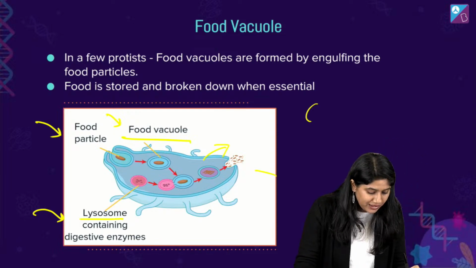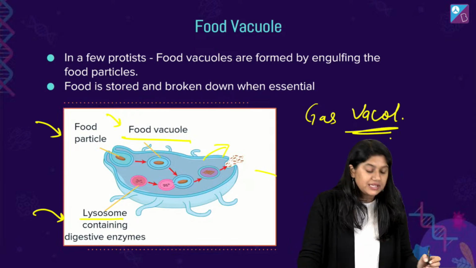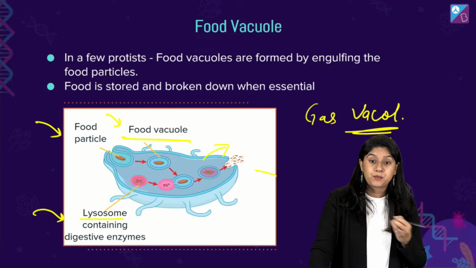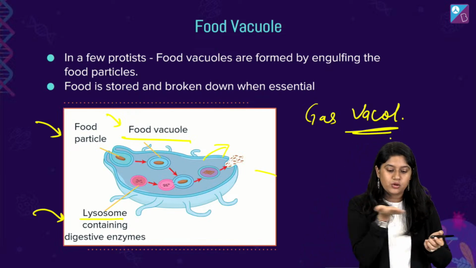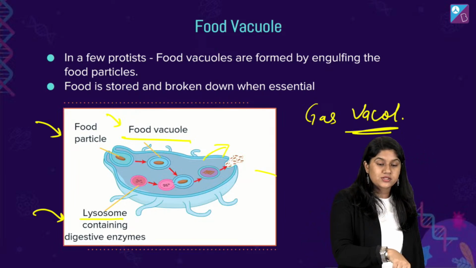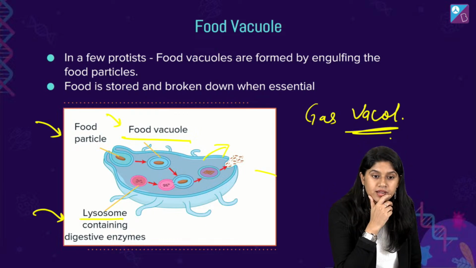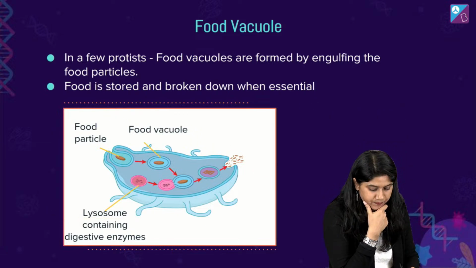We have one more type, which is the gas vacuole, usually there in the prokaryotic cells, which provides them buoyancy. They can easily float around. मतलब उसके अंदर वो वैसे घूमते रहते हैं. Clear? These vacuoles are floating like this. Easy peasy, everyone. All of you, are you clear with this?